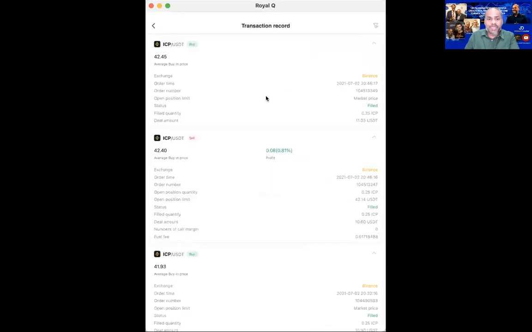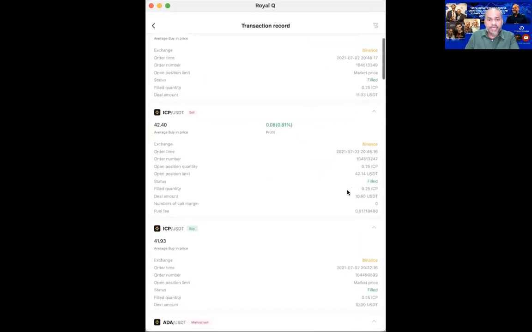If I look into my transaction record, I can see the detail over here. So you can see the profit here. I have just made 0.81% for this trade. Why? Because I set it at 1.1%. So the best for you is to set at 1.3%. If you put 1.3%, then you will have at least about 1% profit.